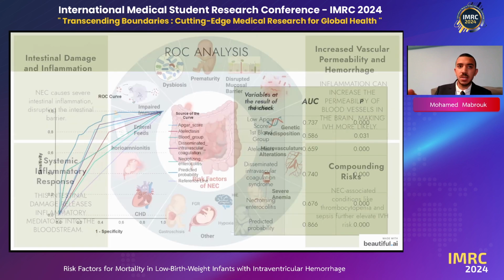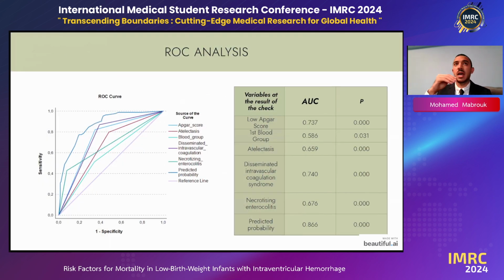So when I did a ROC analysis, we found out that, as I spoke about earlier, DIC, as you can see here, is 0.7, which is the highest, which is a very good result. When someone asks me what AUC is, it helps you differentiate between a yes or a no for the risk factors. So when I have DIC at 0.7, it is a very good result, which means if a patient comes with DIC, he has a higher chance of IVH-related mortality and also death. And the lowest was related to the blood group.